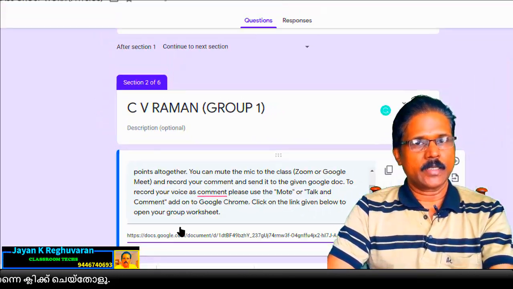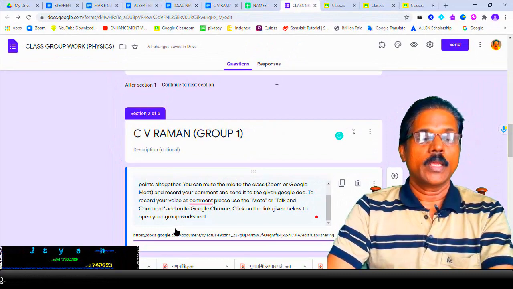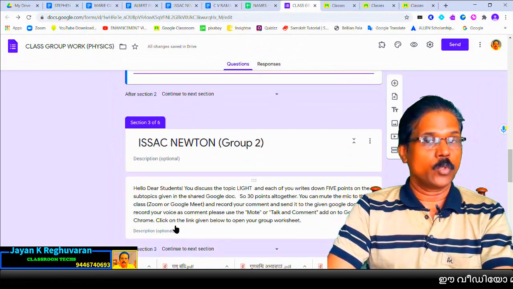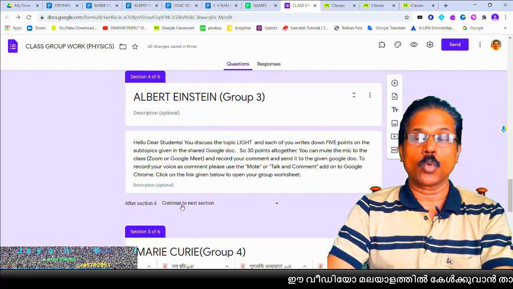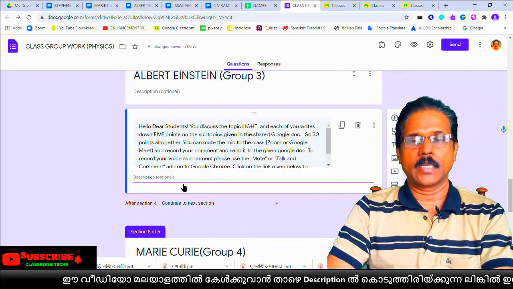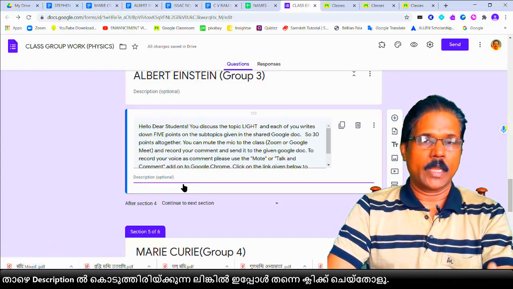Okay, like that. You have to take the link of remaining 4 docs to different sections. In Newton section you copy the Newton page link. In Albert Einstein section you have to paste that link of Albert group page link. Okay, like that. 4 more links we have to copy and paste. I am going to do that.